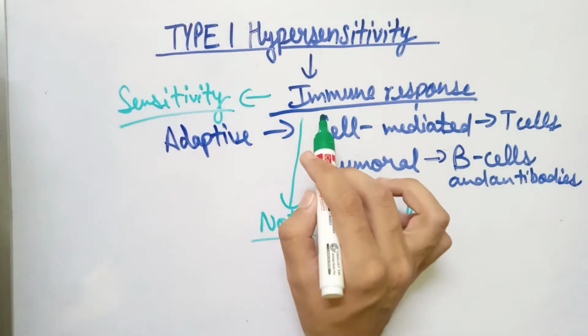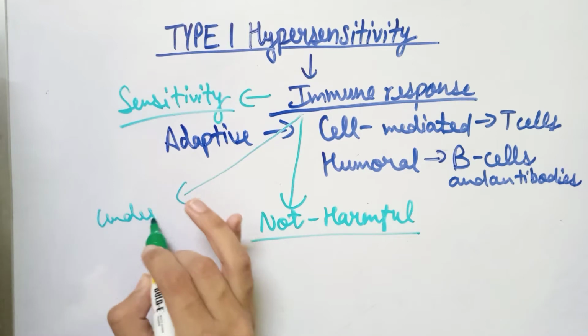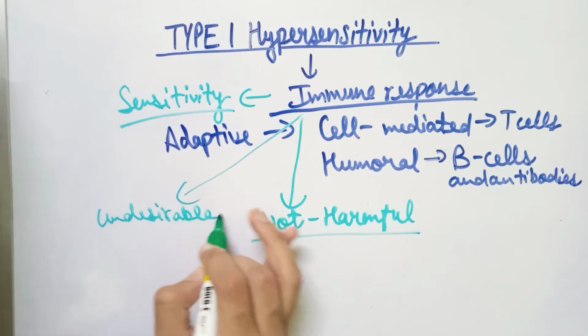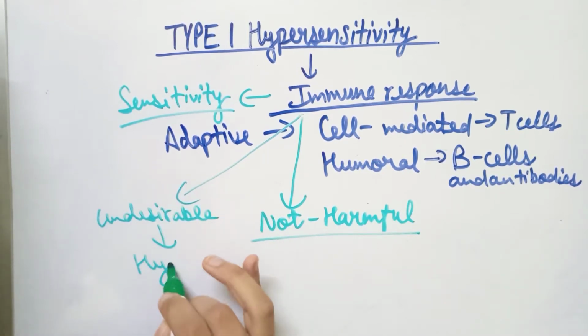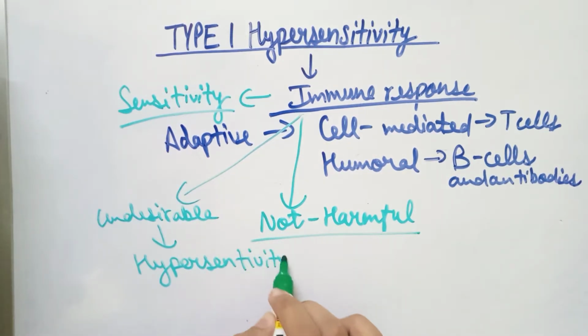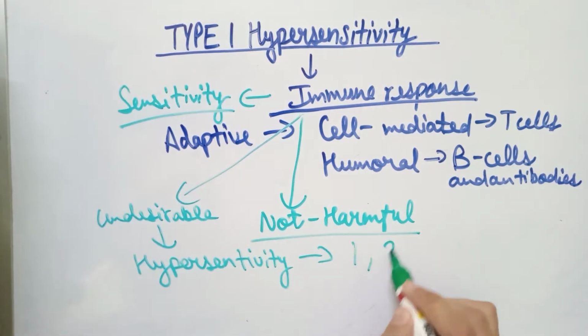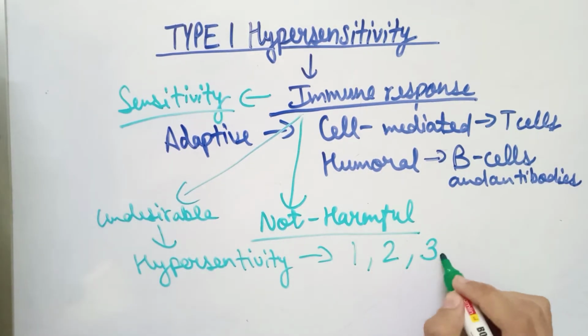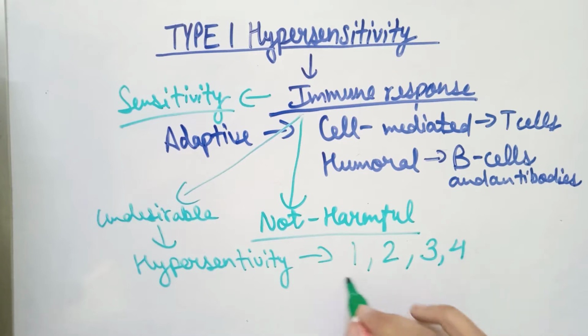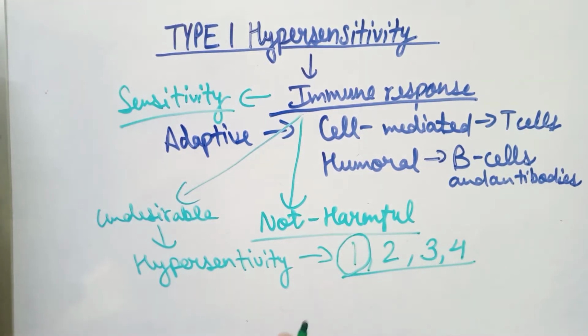In that case these immune responses become undesirable, and these undesirable immune responses are known as hypersensitivity. And this hypersensitivity is basically of four types: hypersensitivity type 1, type 2, type 3, and type 4. And today we are discussing the hypersensitivity type 1 reaction.